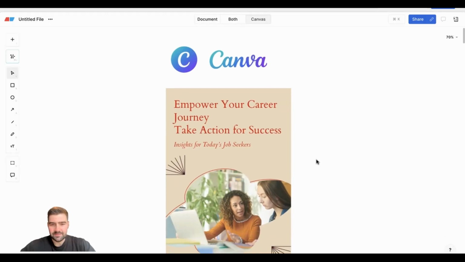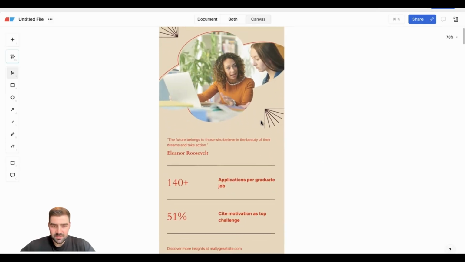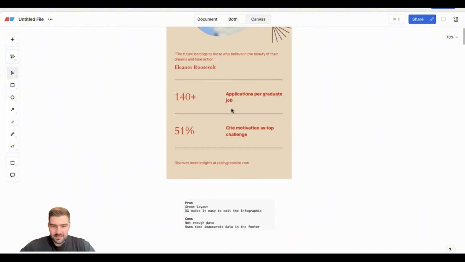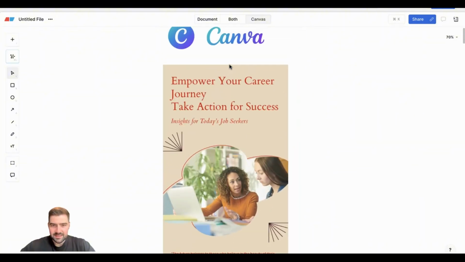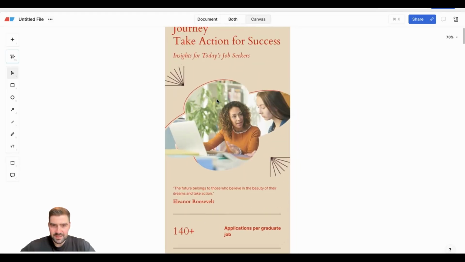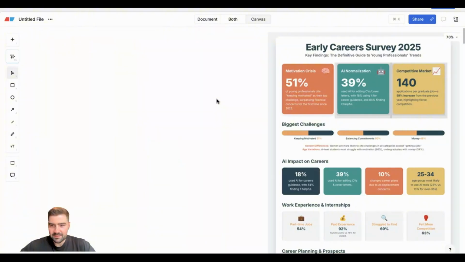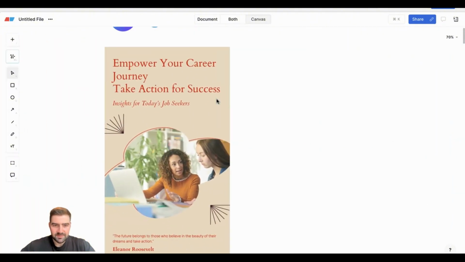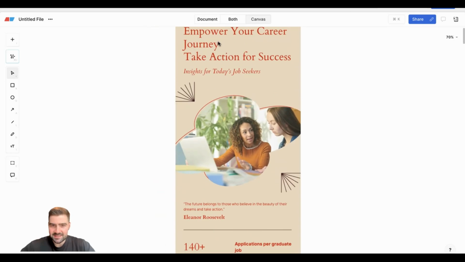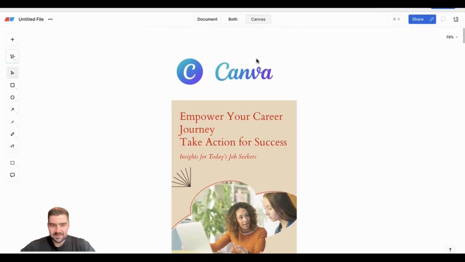Canva was the clear winner for me. As you can see, the infographic looks great. It's used some custom SVGs. The colors are nice. It's used a nice little bit of the data. The only things that let it really down is for me, it didn't show enough data. But the thing that really put it above the rest, it looks the most professional, and the UX for it was great as well. I could have changed any of these elements, dragged them around. I could have changed the color. So yeah, Canva's the clear winner for me.